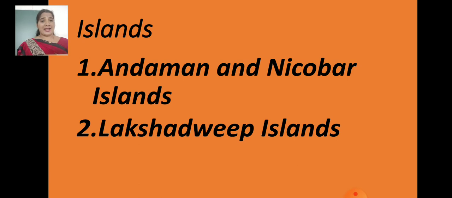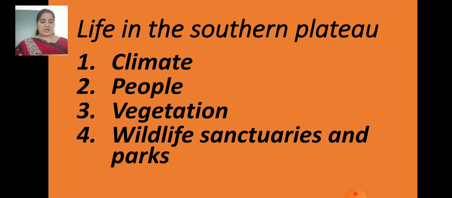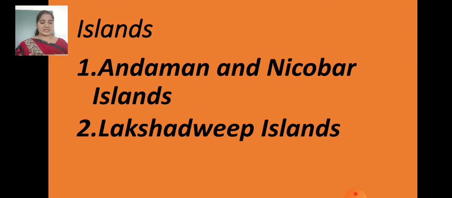Now we will see about the island. Okay, we have seen coastal plains. Please go through your book. Island, if you will see, there are two islands again, that is the Andaman and Nicobar island, and the second one is the Lakshadweep island, children. Yes children, you should know about the Andaman and Nicobar island. They are a group of more than 572 islands. Okay, and the northern part is known as the Greater Andaman, and the southern part is called the Nicobar island.